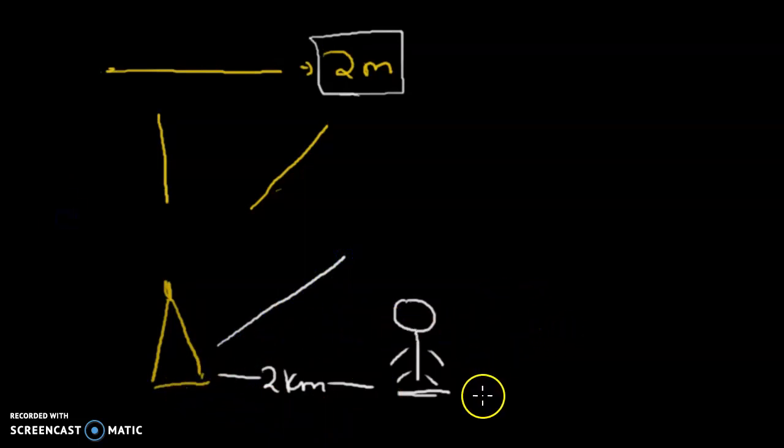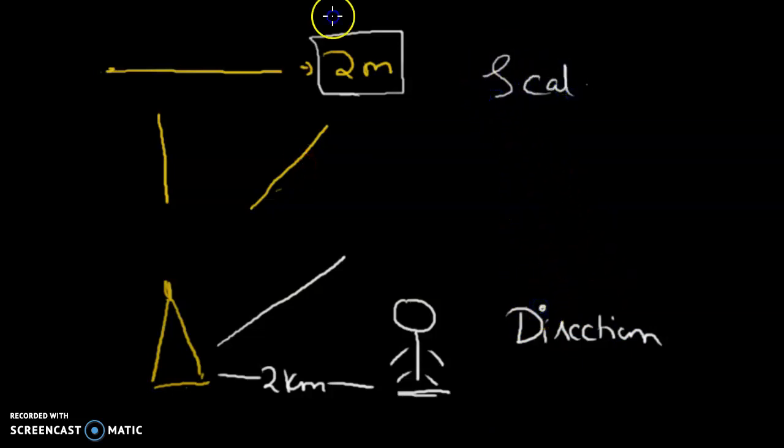So only 2 kilometers is not sufficient. You need to give the direction as well: right, left, forward, backward. So direction is important in the second case. The second case is an example of a vector quantity, and the first case is a scalar quantity. The first one is just the length, so that is distance only. The second one is displacement. You have heard these things in your previous classes as well.